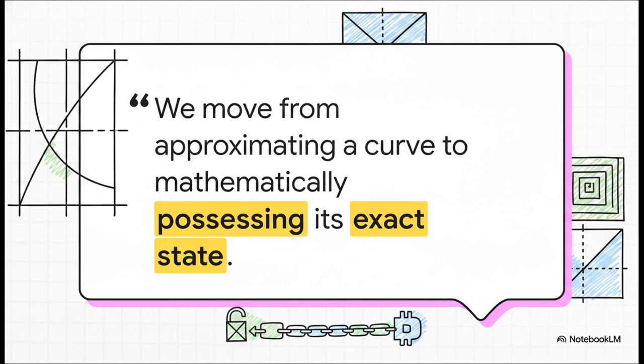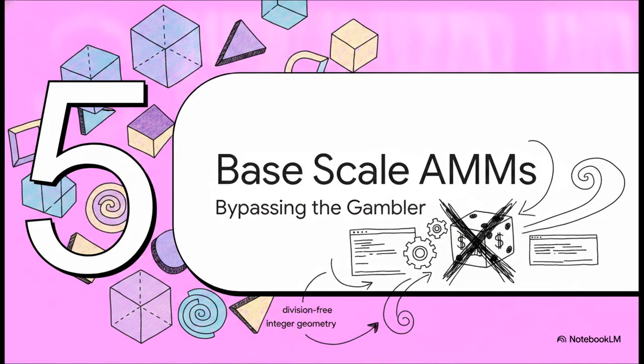I love this quote from the architecture documentation. "By using the Pell-Smith stride, we move from approximating a curve to mathematically possessing the exact, indisputable state of the manifold." This is a monumental leap. We are totally moving away from those sloppy spatial approximations that invite the gambler, and we are stepping entirely into absolute, undeniable, bit-perfect truth. Let's look at how this works in Section 5, Base Scale Calculus AMMs.